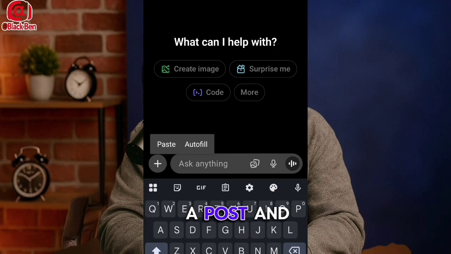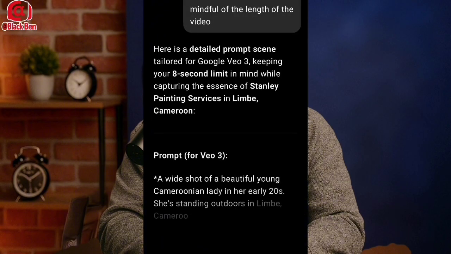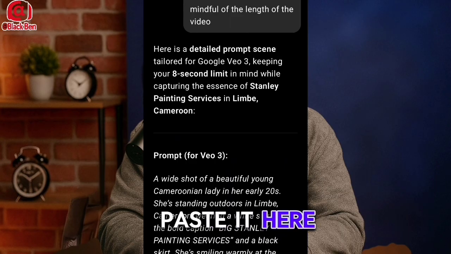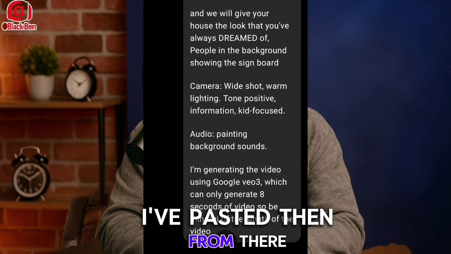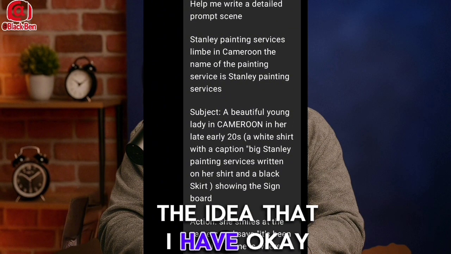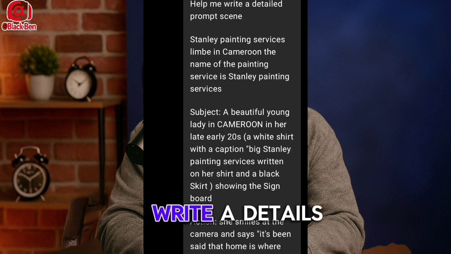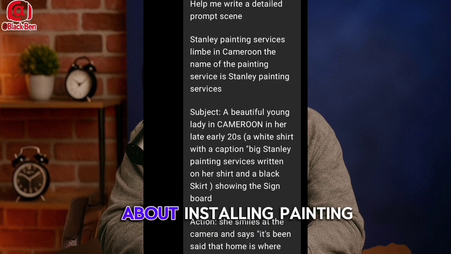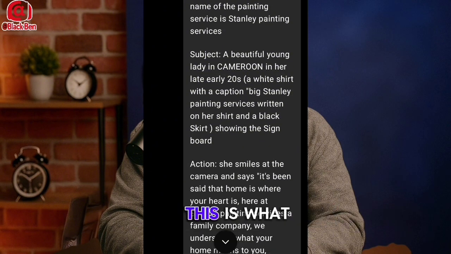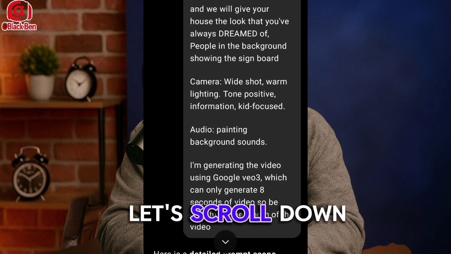I'm just going to go on and paste it. This is my prompt. I've just gone on and then I've pasted it here. Then from there, let me show you guys what my prompt is talking about, the idea that I have. Okay, this is my prompt. I just tell the AI to help me write a detailed prompt about a Stanley Painting Services located in Limbe, Cameroon. This is what I just bring, my idea, everything that I just brought. Let's go down and go.